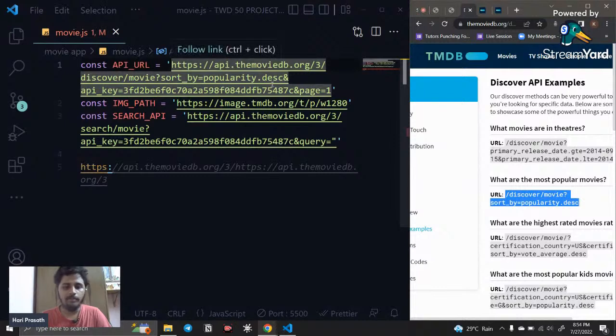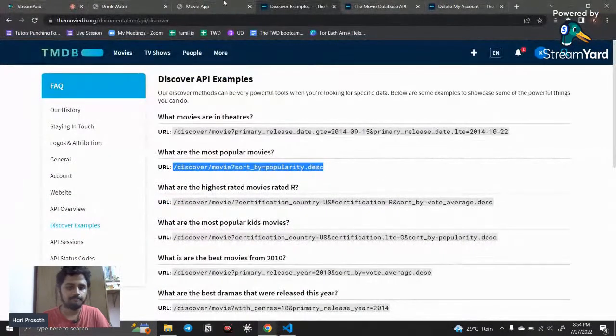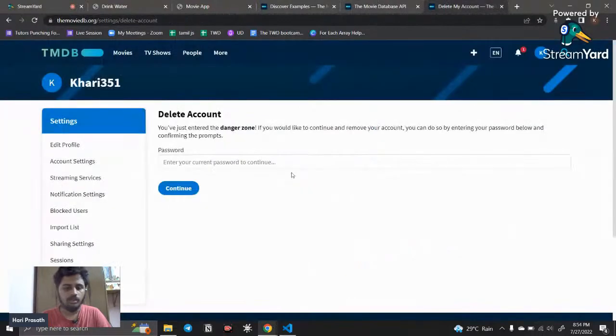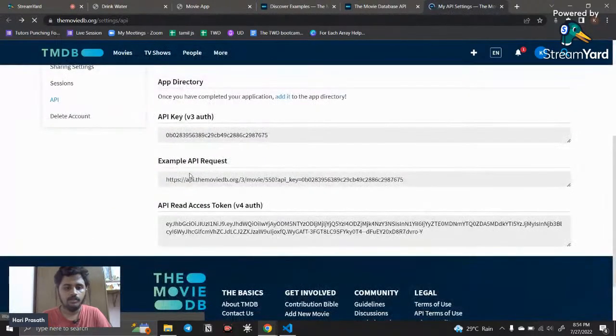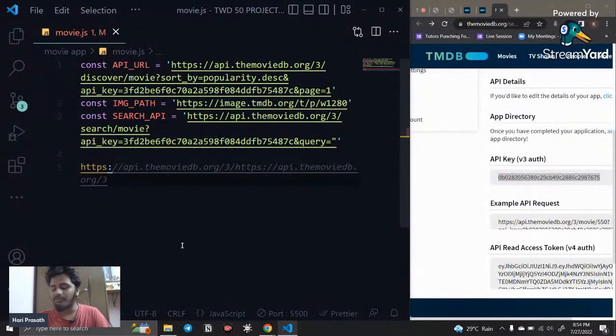So sorted by popularity description, and after that, you need to give an ampersand sign, and then the API key. You need to say api_key, and give the API key that you have fetched. An API key is given to you, like you can see this is the API key, so you need to put it after this. If you read the documentation, you can find a clear-cut document provided in that. But if you want to fetch something, just follow this.